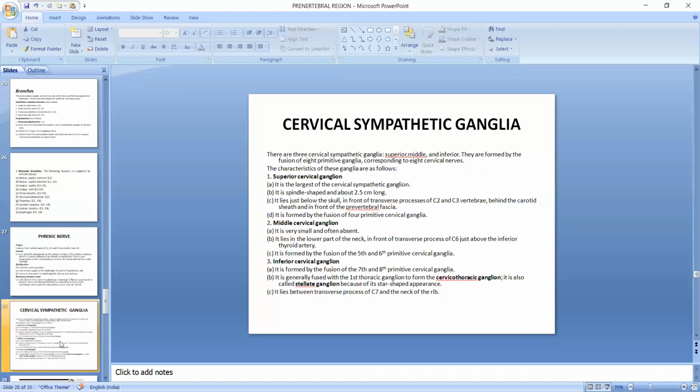Middle cervical ganglion: it is very small and often absent, lies in lower part of the neck in front of transverse process of C6, just above the inferior thyroid artery, and formed by fusion of 5th and 6th primitive cervical ganglia. Inferior cervical ganglion: it is formed by the fusion of 7th and 8th primitive cervical ganglia and generally fused with the first thoracic ganglion to form the cervicothoracic ganglion, called stellate ganglion because of its star-shaped appearance, and lies between the transverse process of C7 and neck of rib.